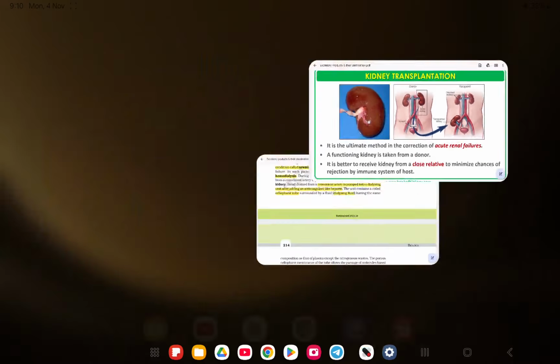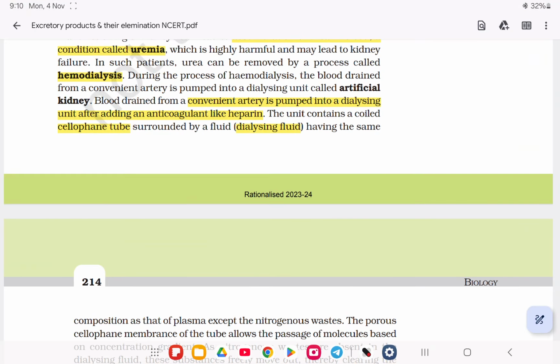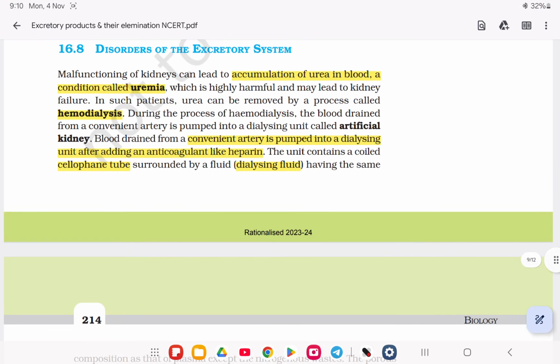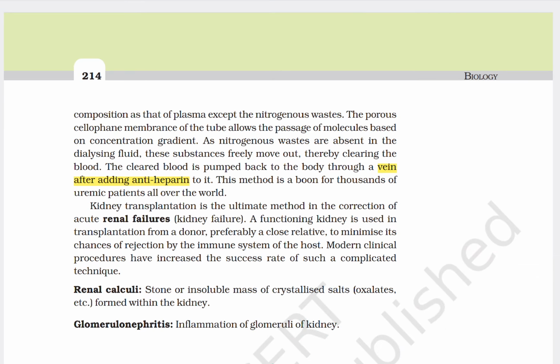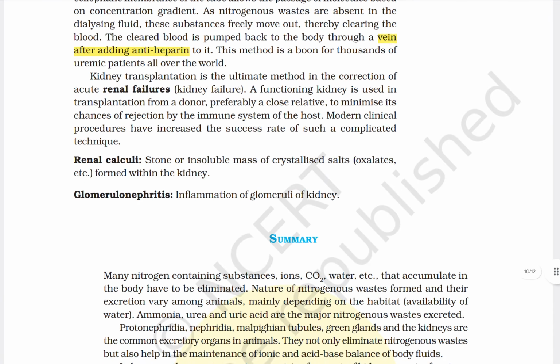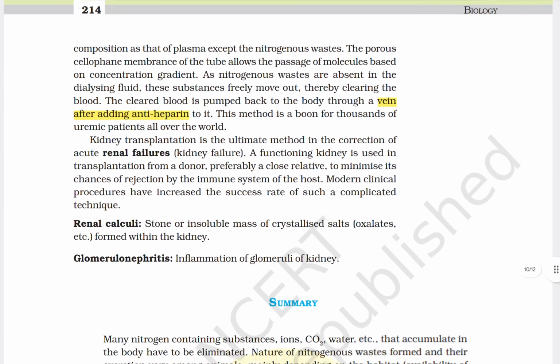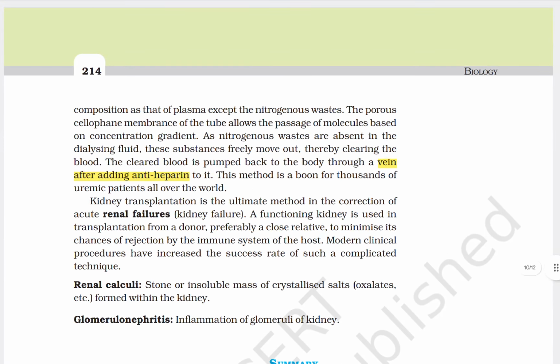Now coming to your NCERT. What does your NCERT say? Here, same. Accumulation of urea in blood is called uremia. Hemodialysis, artificial kidney, heparin, cellophane tube, all we can see in the diagram. Antiheparin is added. Kidney, renal failure, renal calculi, and glomerular nephritis, that is inflammation of glomeruli of the kidney. And with this, your chapter is completed.